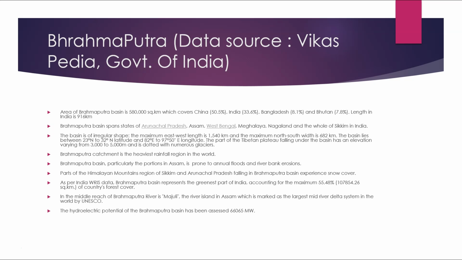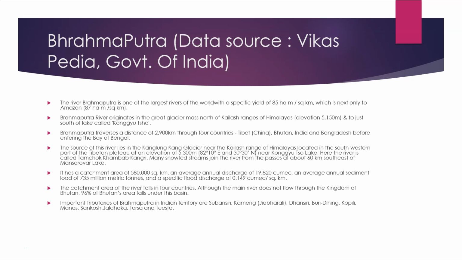In India, in the middle reach of the Brahmaputra river is Majuli, the river island in Assam, which is marked as the largest mid-river delta system in the world by UNESCO. The hydroelectric potential of the Brahmaputra basin has been assessed at 66,065 megawatts. The river Brahmaputra is one of the largest rivers of the world with a specific yield of 85 hectare meter per square kilometer, which is next only to the Amazon river, which is 87 hectare meter per square kilometer.